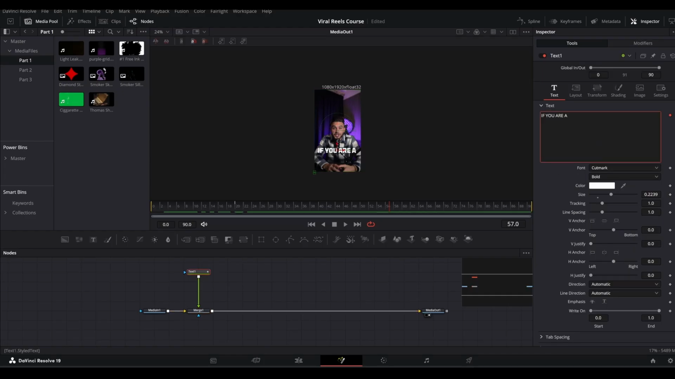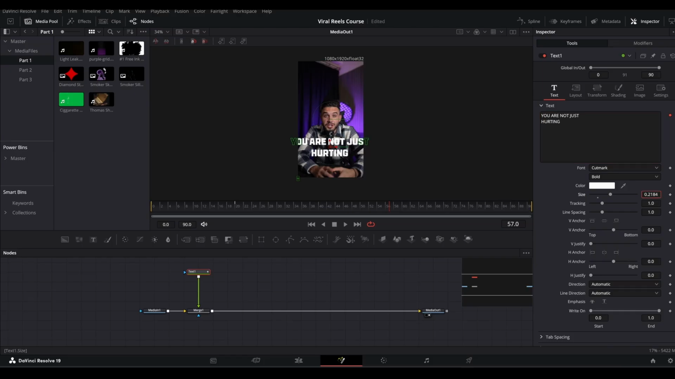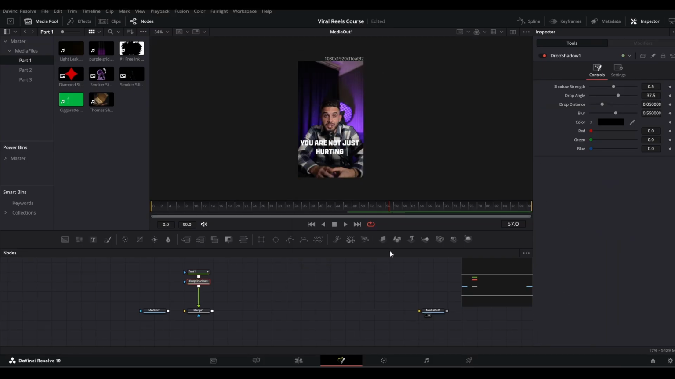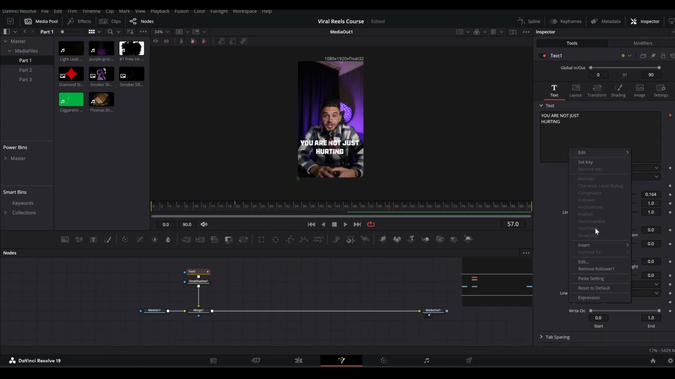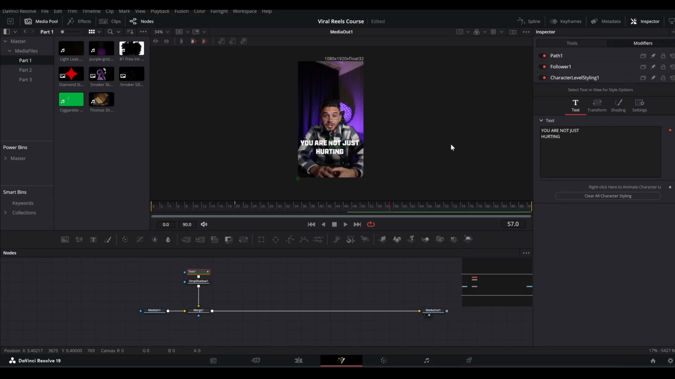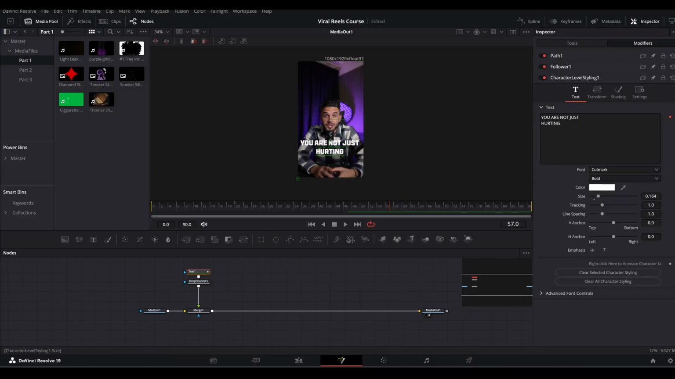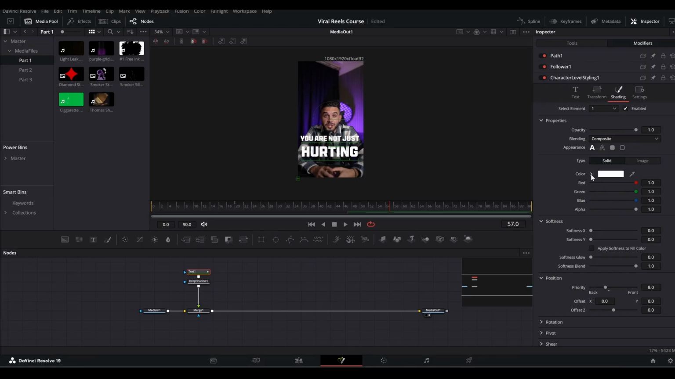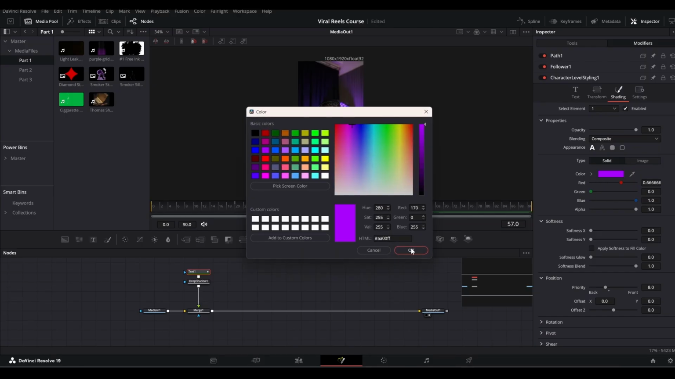We can just change the text to "you are not just," then we will press enter, "hurting." And for this one I will bring down the size here and we'll add a drop shadow as well like this. And in the text, we need to add character level styling, and for that go to this insert option and then select character level styling, then go to the modifiers and I will select this "hurting" text and we'll scale it up like this. And in the shading tab I will also change its color to once again the purple color like so.